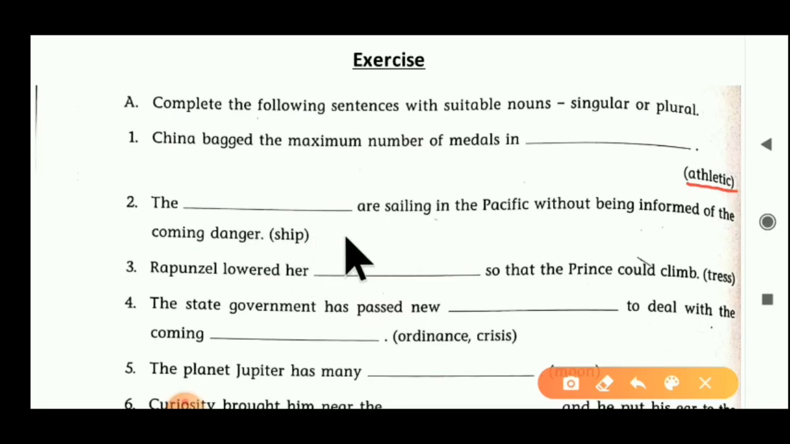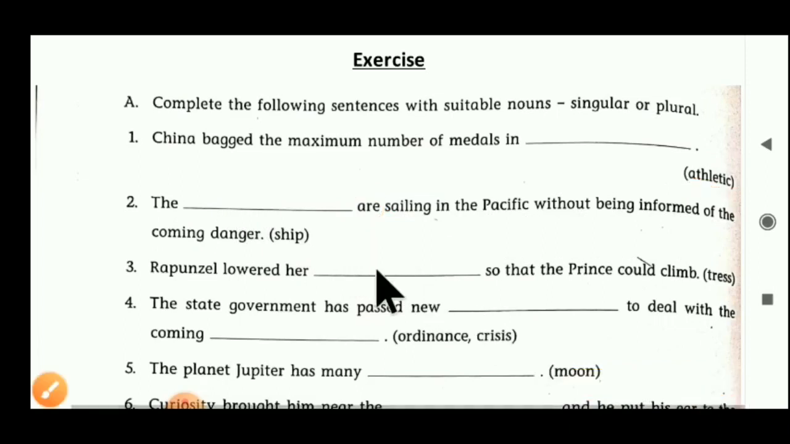Just see students, after the blank, the helping verb are is given here. After the blank, if a helping verb is given, we have to see that helping verb, and according to that helping verb, we have to put singular or plural form. Here are is used as a plural helping verb. So we have to put ships. Ships is the finalized answer: the ships are sailing in the Pacific without being informed of the coming danger. Can you understand, student?